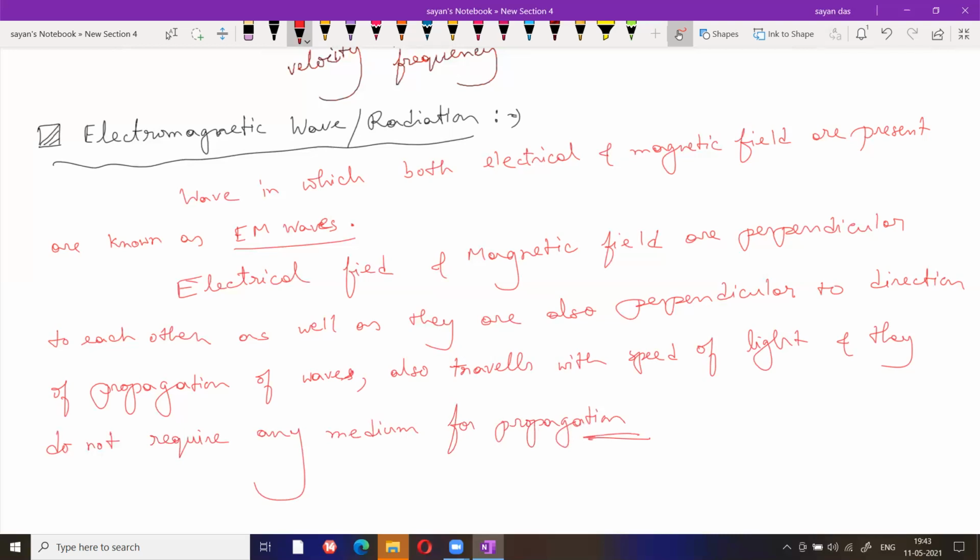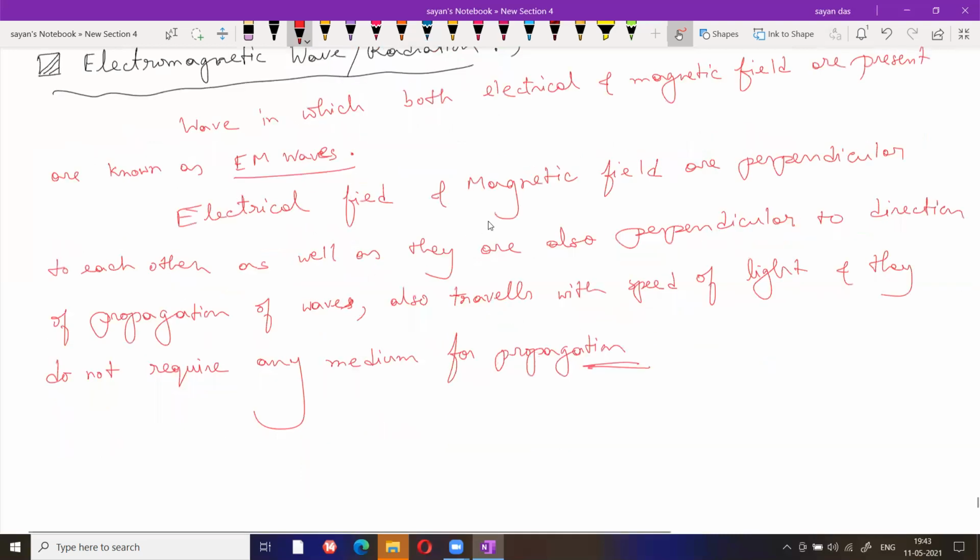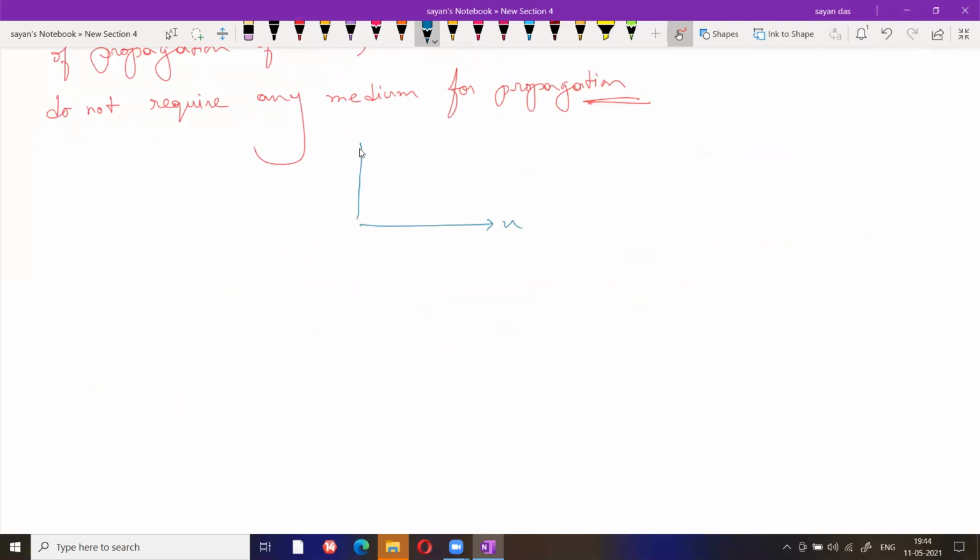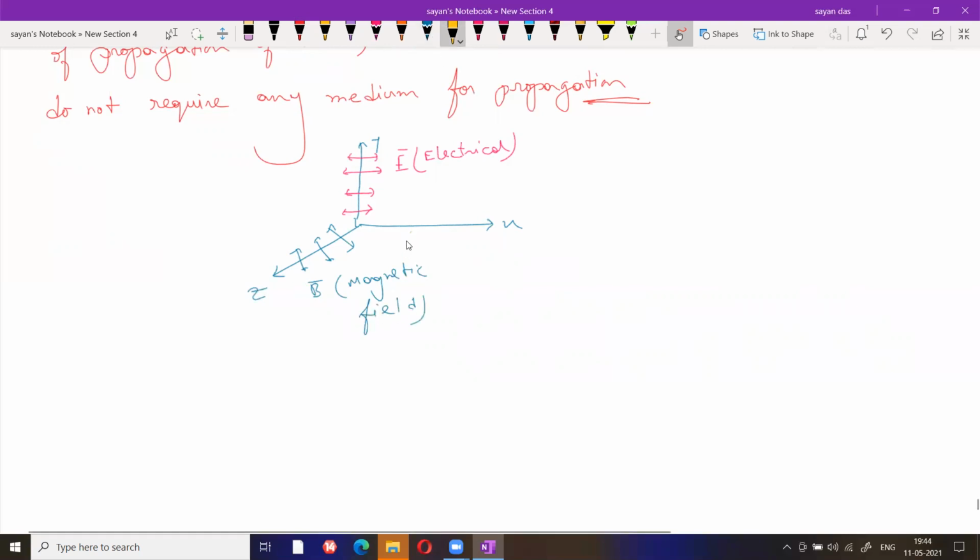Okay, so can I write this one is the x direction, this one represents the y direction, and this one is basically the z direction. If this represents the electrical field, I am taking E, electrical field, and if this one represents the magnetic field, both are perpendicular, B, magnetic field, and this is basically the direction of the wave.